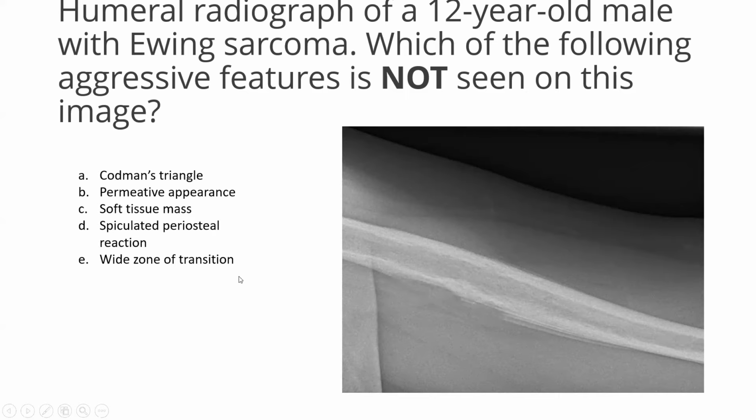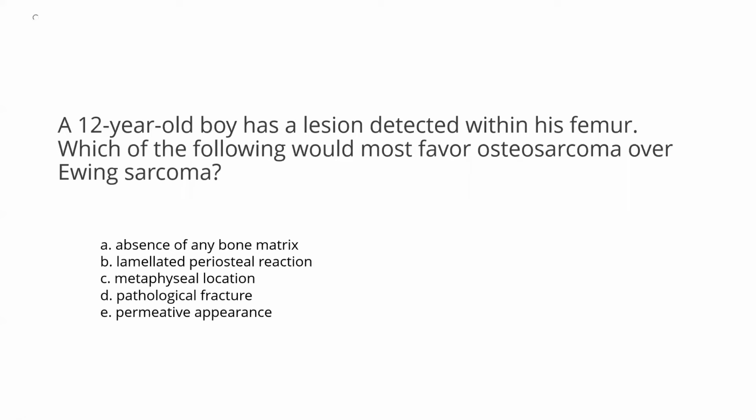And wide zone of transition? Of course, there is a wide zone of transition, and it is associated with a soft tissue mass that is extending out of the bone, which is why the periosteal reaction is interrupted. So, which of the following aggressive features is not seen in this image? Spiculated periosteal reaction.